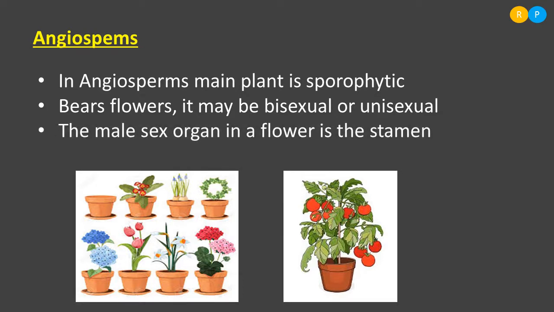The male sex organ in the flower is named the stamen and the female sex organ is named the pistil. We have studied in the gymnosperms, right? The male cone produces microspores and the female cone produces megaspores. Like that, in the angiosperm we can see the male sex organ, that is the stamen, and the female sex organ, that is the pistil. These sex organs are formed within a flower. That means the flower encloses the male and female sex organs.